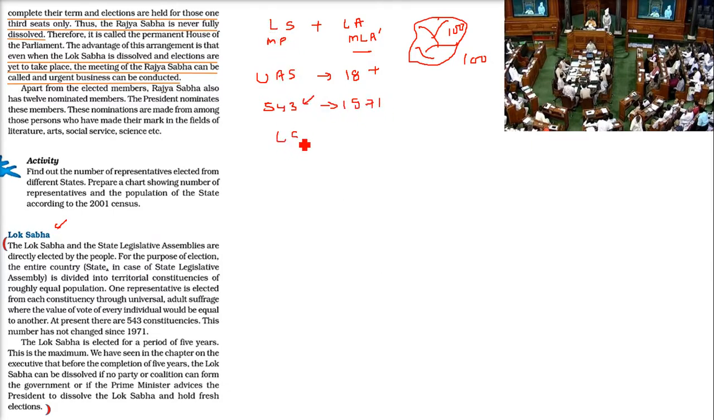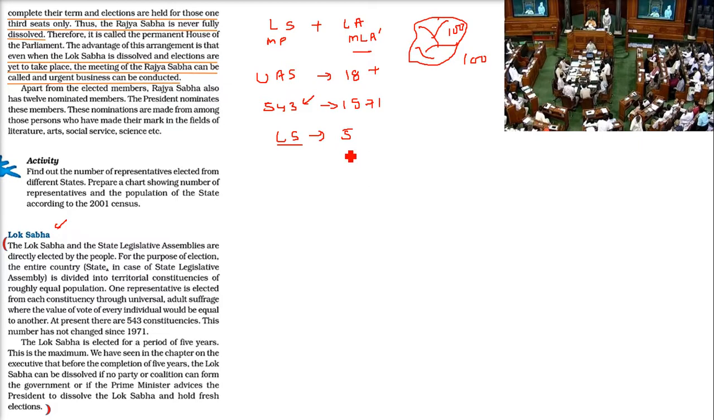The members of the Lok Sabha, or the Lok Sabha, is elected for a period of 5 years. This is the maximum. And we have all seen in previous years that the executive or the Lok Sabha have not completed the 5 years. It is 5 years maximum.